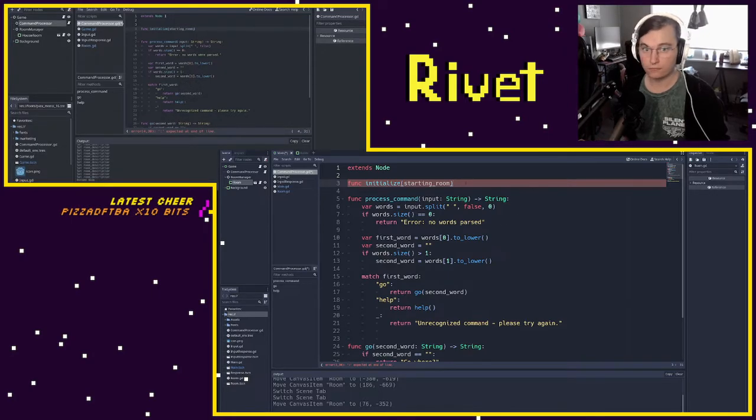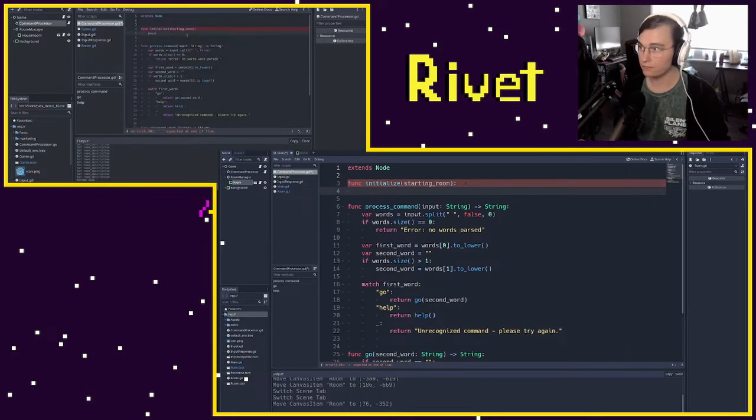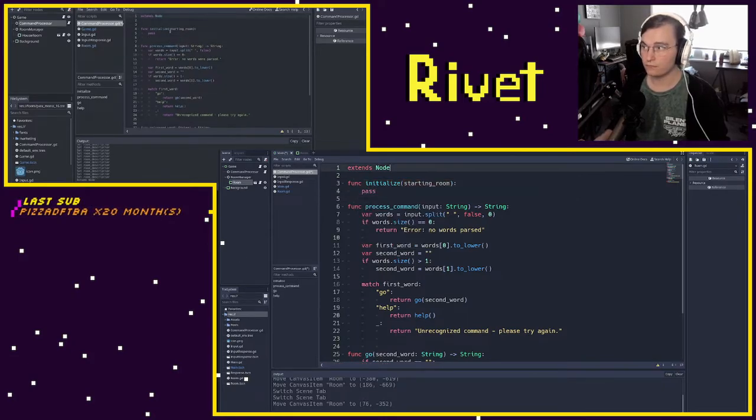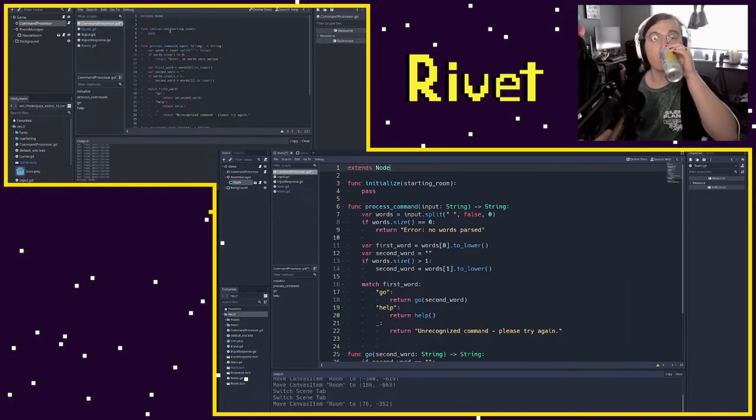Starting room to our command processor. We'll just do pass here. And what that means is that we need to keep track of our current room in our command processor. We could also keep track of this in our game state and pass that in to our command processor here. That might be the better way to separate those concerns. So that might be a better architectural decision, but we'll just start with this now and we can change it pretty easily later on.